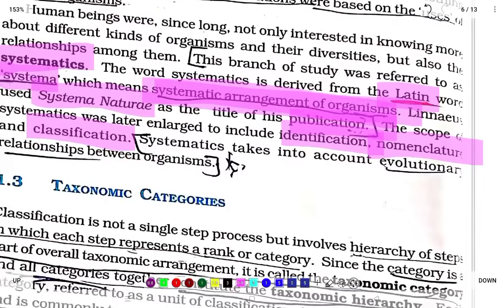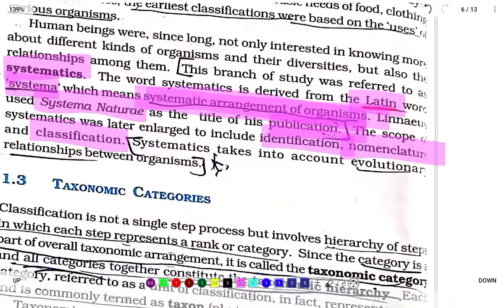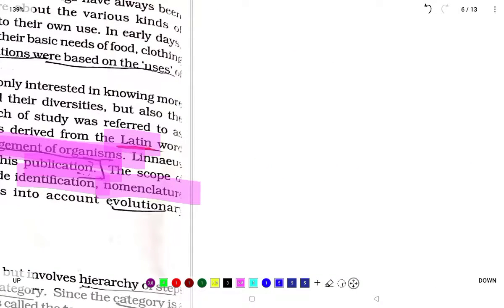Systematics takes into account the evolutionary relationship between the organisms. So what am I saying?